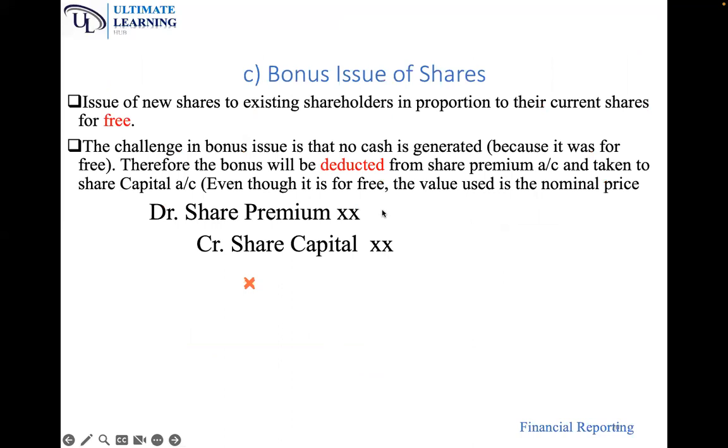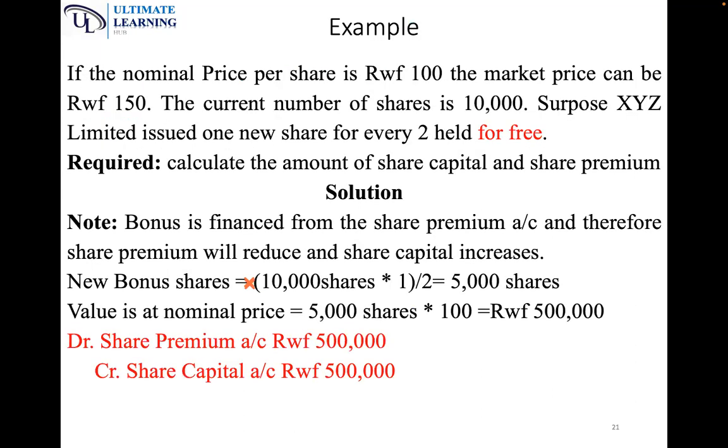So let's go to bonus. Now we have said bonus is issue of shares for free. So in a bonus, there is no cash received. Because there is no cash received, this bonus must be removed from a certain account and taken to the share capital. We normally remove it from share premium. Therefore, share premium reduces. When share premium reduces, we debit. And we normally take it to share capital. Share capital increases with credit. And we value bonus shares at nominal. When you are giving the value to bonus shares, you give a value at nominal price, even though there is no cash received. We have an example. Let's follow it before I give you a short break.